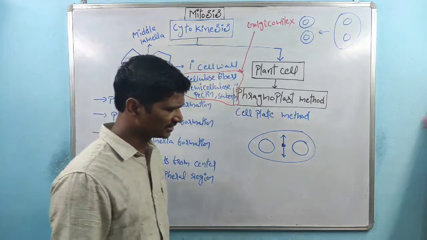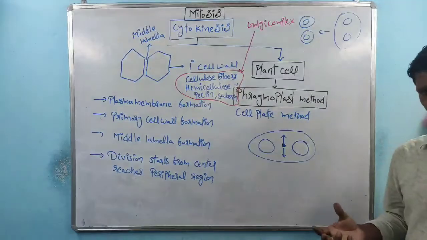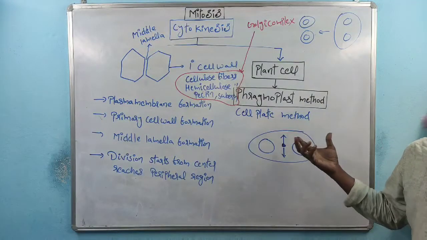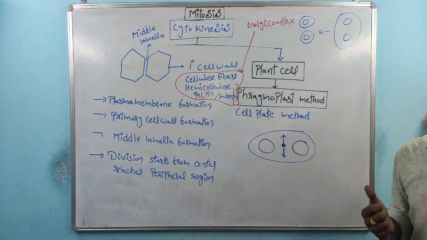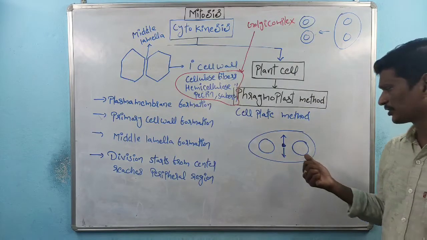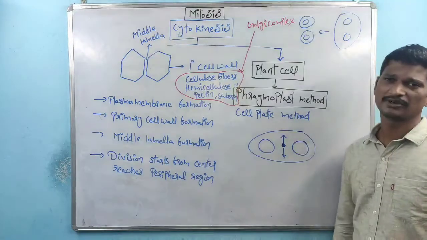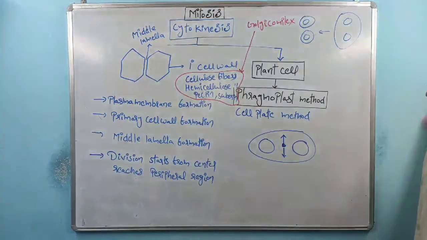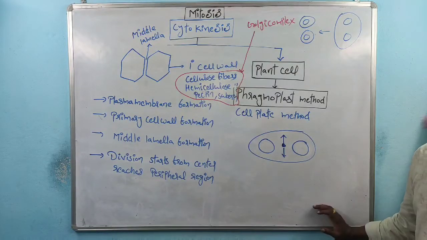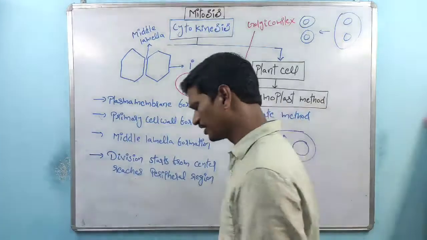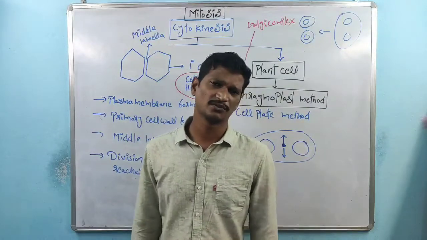So we already discussed plant cell wall formation, the phragmoplast method, or cytokinesis in plant cells. It starts from the center of the cell and finally reaches the peripheral position. Right? So that is about the plant cell phragmoplast method. Once cytokinesis is completed, one cell is divided into two daughter cells.